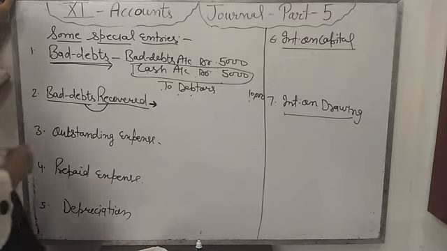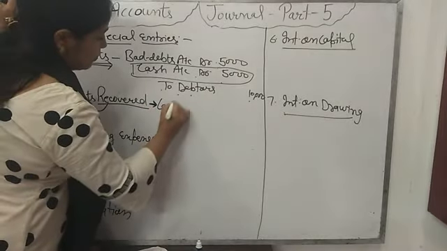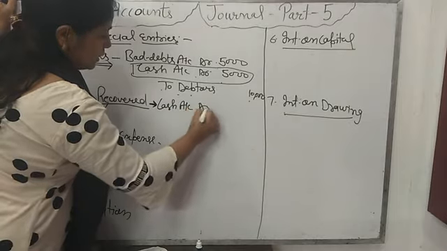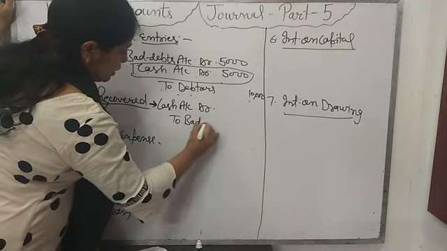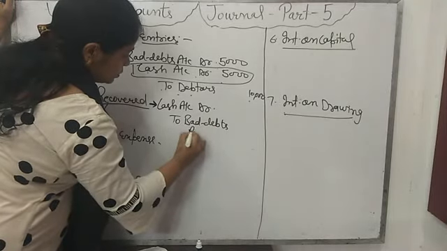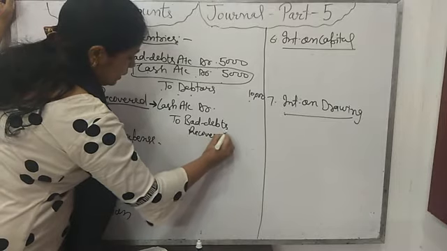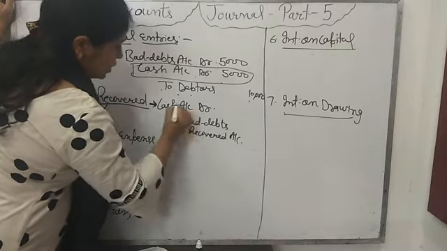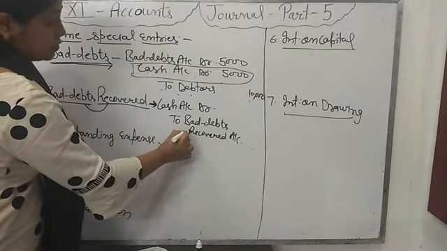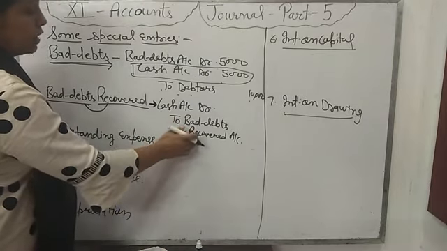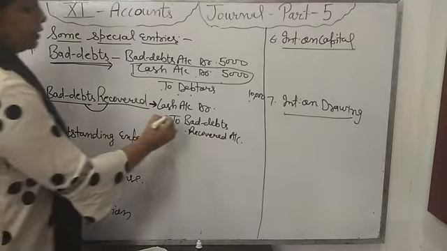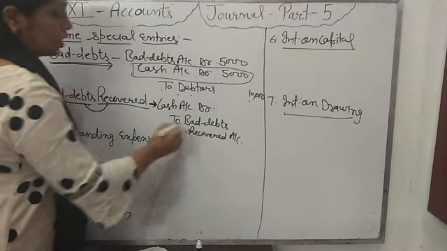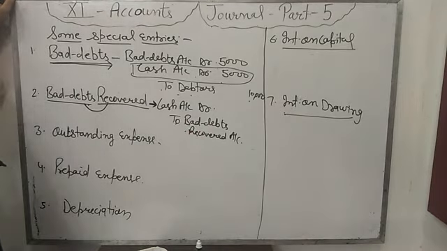Cash is coming. Then which entry will be passed? Cash is coming, so we will debit the cash account. Cash account debit to bad debts recovered account. Keep in mind: cash account debit to bad debts recovered. Students make the mistake of writing cash account debit to the debtor's name. But it's wrong. You will not write the debtor's name. You will open one new account, bad debts recovered account. It's the income of the firm.